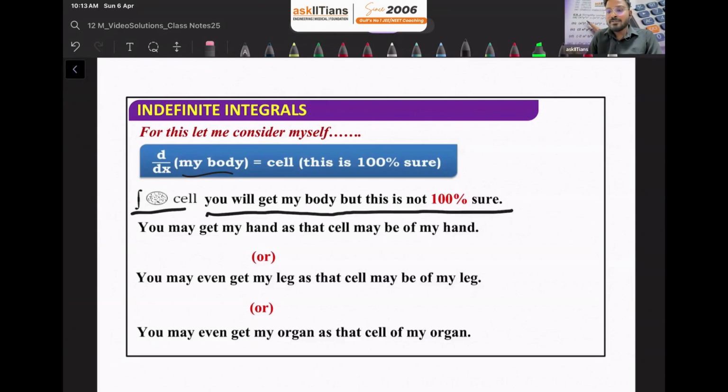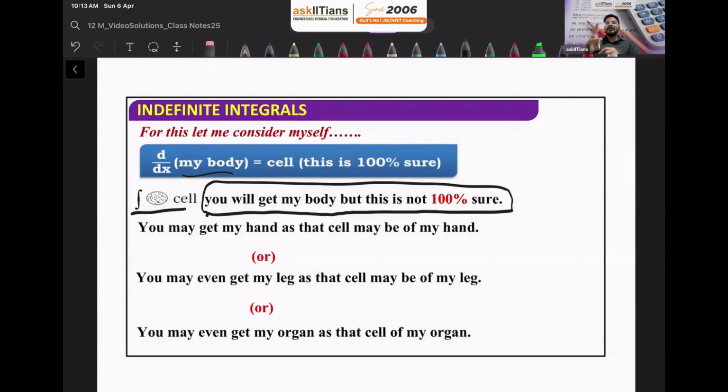But this is not 100% sure. Remember the graph and geometrical meaning I told you: when we are integrating anything, we are clubbing all the things under the graph, which means we get the area.